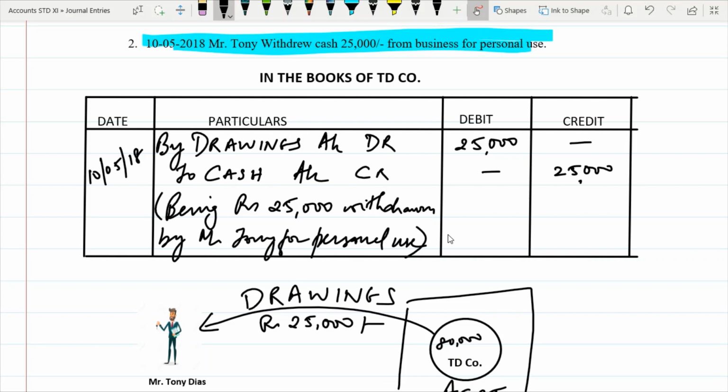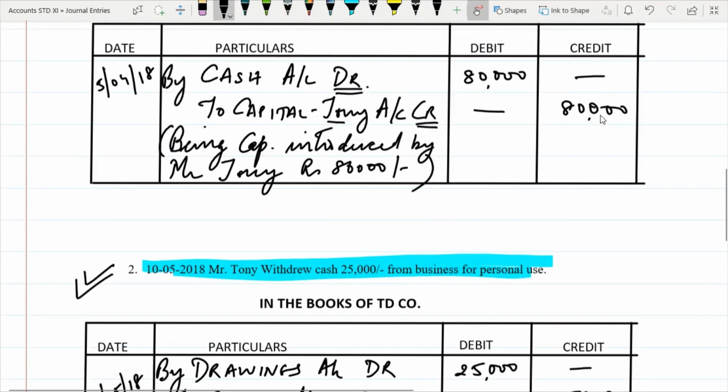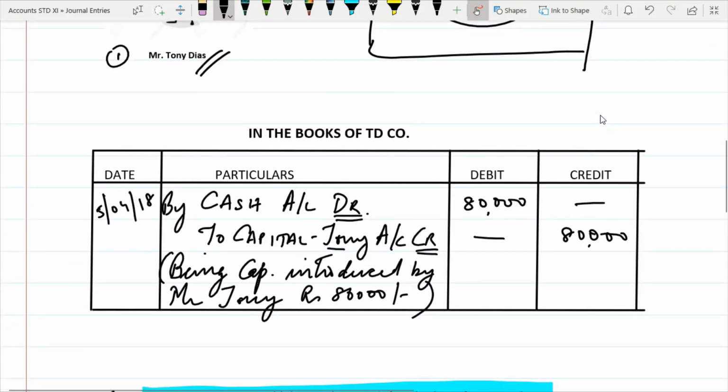Now very important here is every transaction, if you have noticed, you will notice that debit is 25,000, credit is 25,000, which means debit is equal to credit. If you look at the previous transaction also, here debit is 80,000, credit is 80,000. So debit is equal to credit.